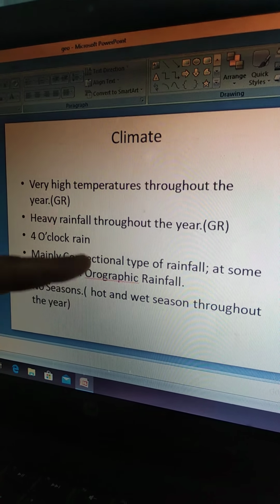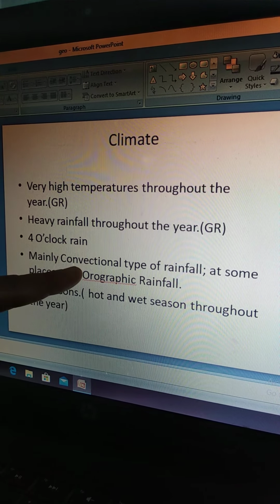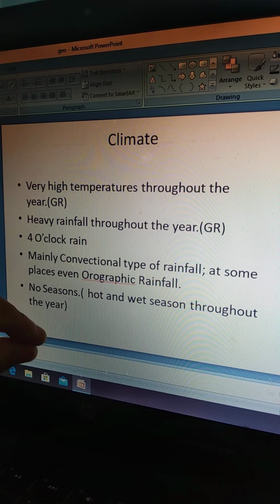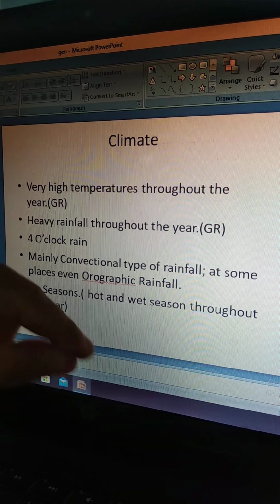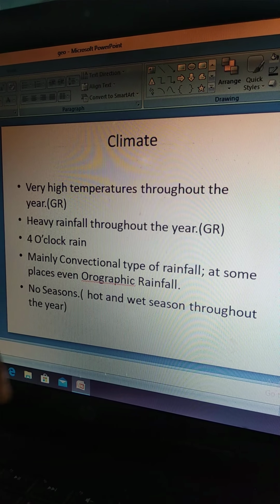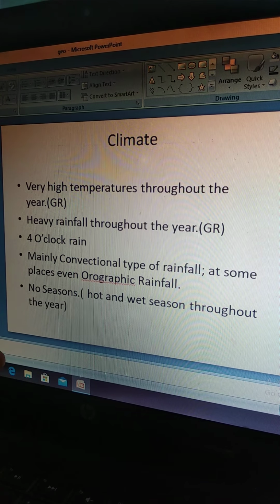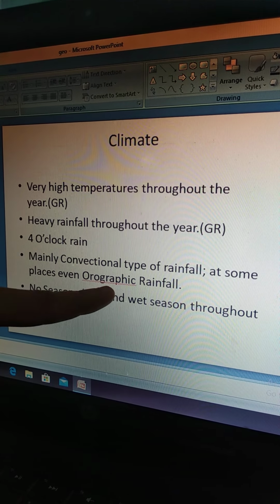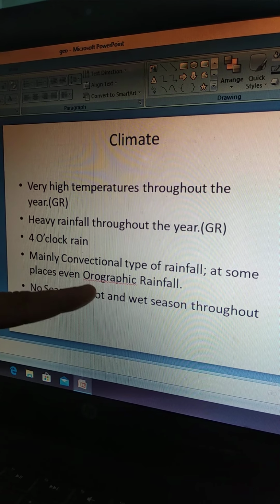As I told you, the rainfall is mainly the convectional type. Convectional rainfall occurs in regions which are very hot. Gujarat even receives this type of rainfall. Rajasthan also receives convectional rainfall, right? At some places we get orographic rainfall also.